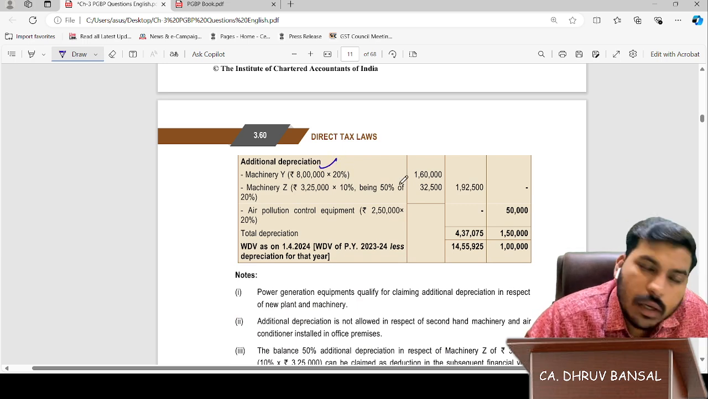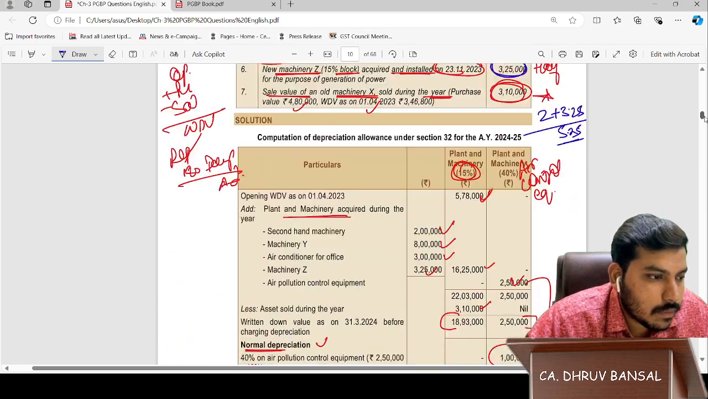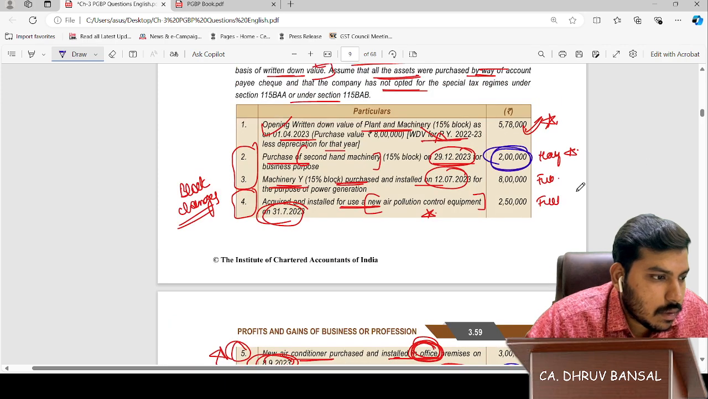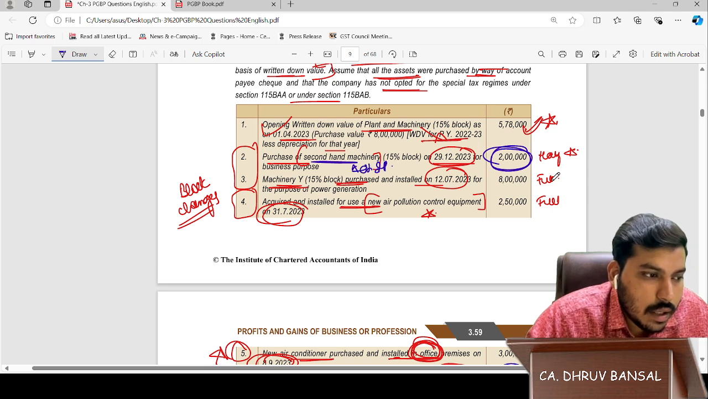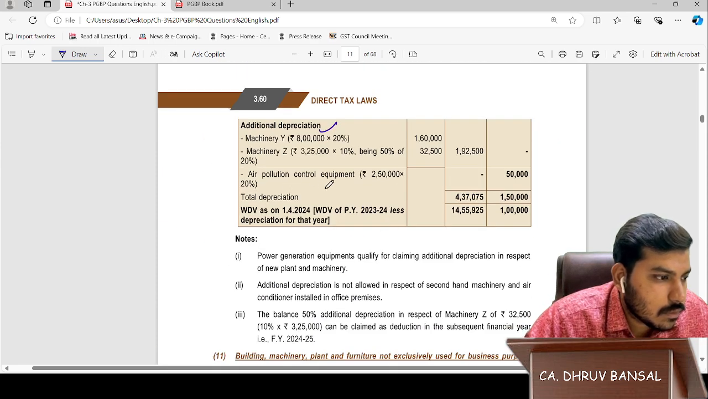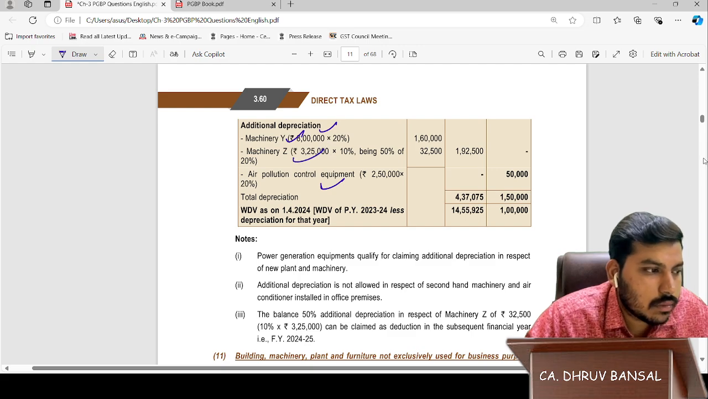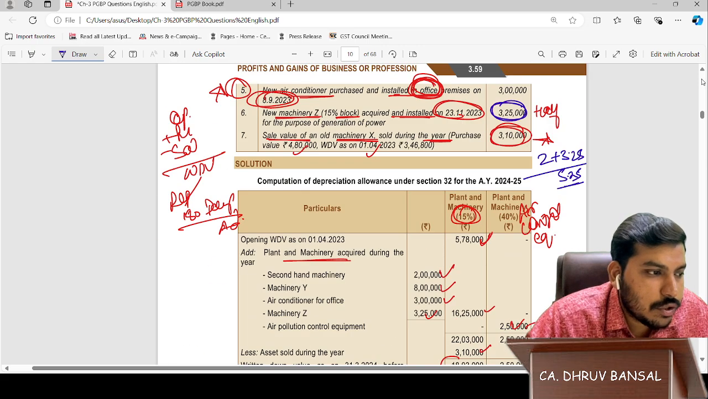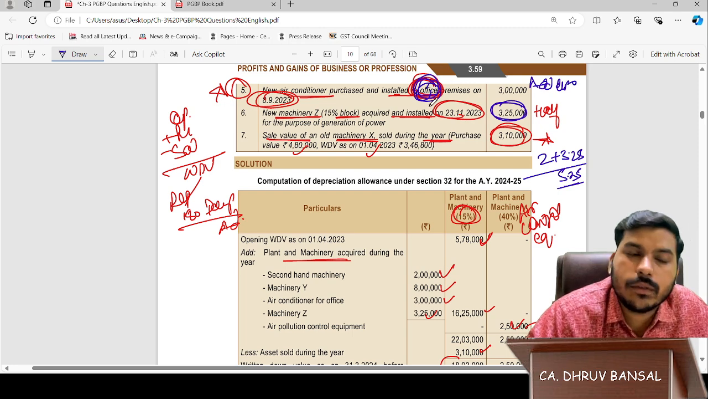Additional depreciation on similar grounds can be calculated like this. This is for additional depreciation. Additional depreciation will not be allowed on this; 8 lakhs full we can get. Additional depreciation is not allowed on office premises. This was for additional depreciation that I told for the office.